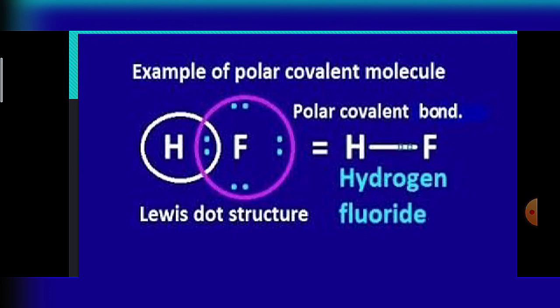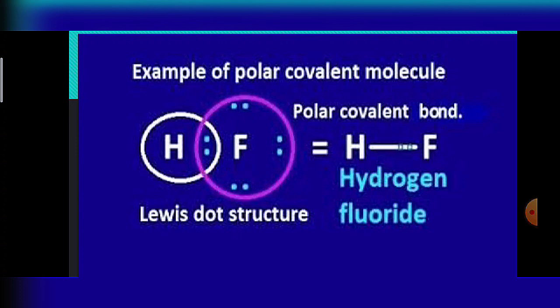But if the elements have the same electronegativity, for example Cl2, chlorine and chlorine, the electronegativity difference between them will be 0. So these are called non-polar covalent molecules.